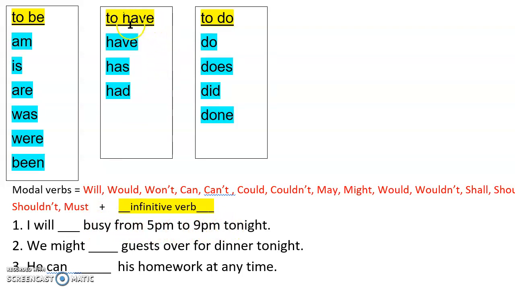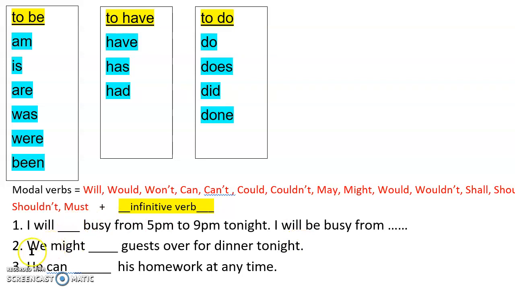Of course, have does not make sense because we have an adjective afterwards. And if we have an adjective afterwards, we are describing the subject. When we want to describe the subject, we need the verb to be. So we're going to use the be infinitive. So this sentence will be, I will be busy from 5 p.m.